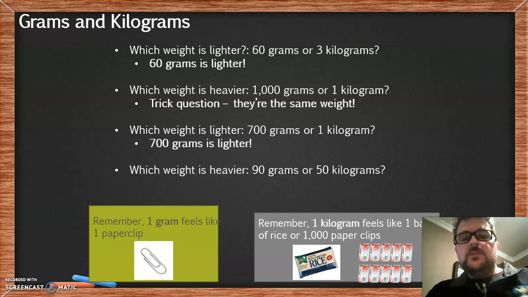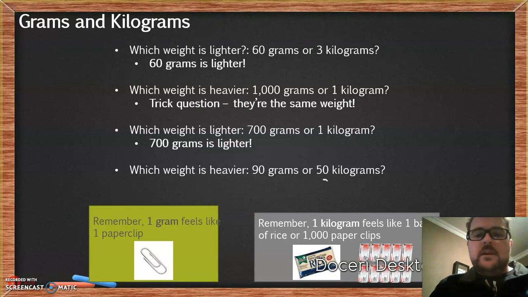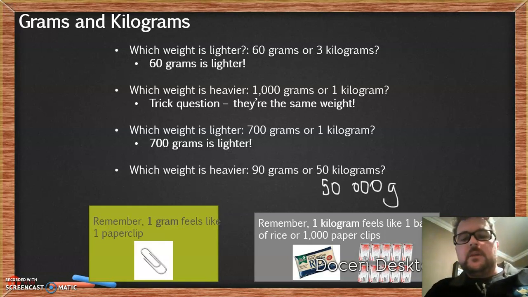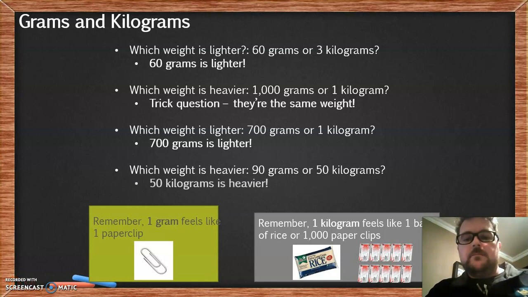The last one, which is heavier, 90 grams or 50 kilograms? Remember, 50 kilograms can be written as 50,000 grams. Okay. Yes, 90 grams would be the lighter one, so 50 kilograms would be the heavier one.